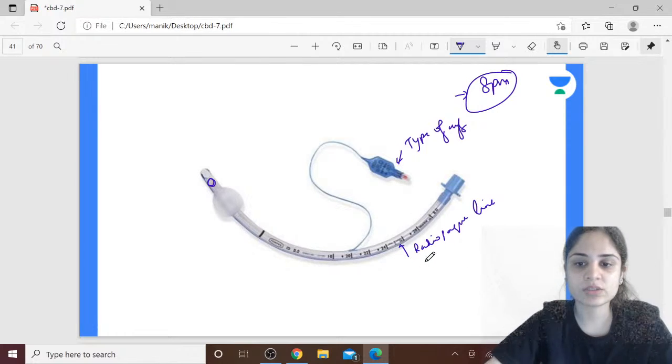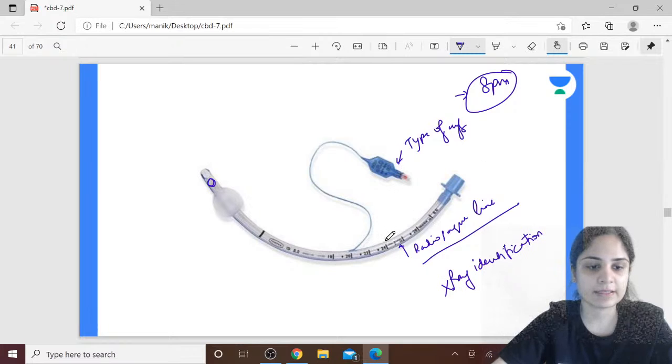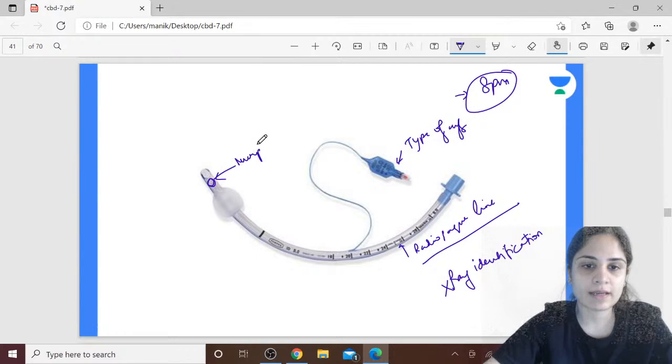Yes, absolutely correct. So this radio opaque line is basically for X-ray identification of the tube. So is it in proper position or not? Has it gone endobronchial or is it correctly placed or not? Okay, what is the extra hole for? Okay, what is this called? It is called the Murphy's eye. Okay, what is the use of the Murphy's eye?